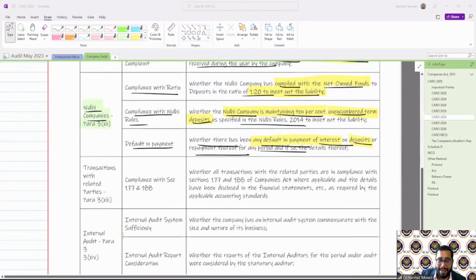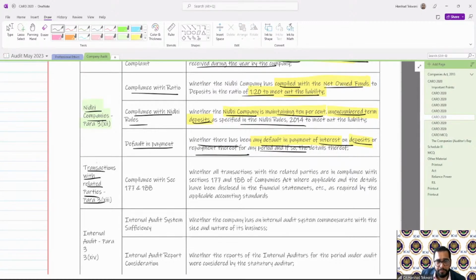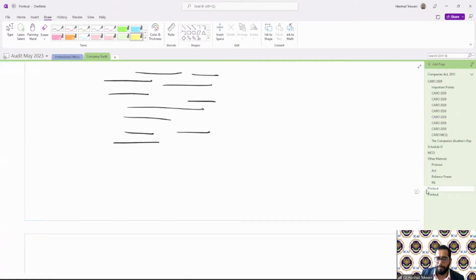Very, very important point. The next one is transactions with related parties. Whether all the transactions with related parties are in compliance with sections 177 and 188 of the Act where applicable, and the details have been disclosed in the financial statements as required by the applicable accounting standards. Two things. One, compliance with 177 and 188 of the Act. Second, whether the details have been disclosed in the financial statements. Let us see how it is reported.